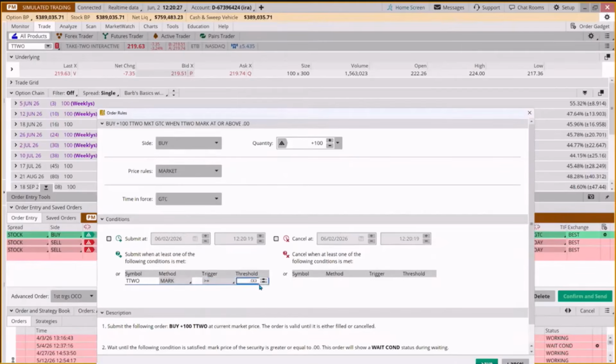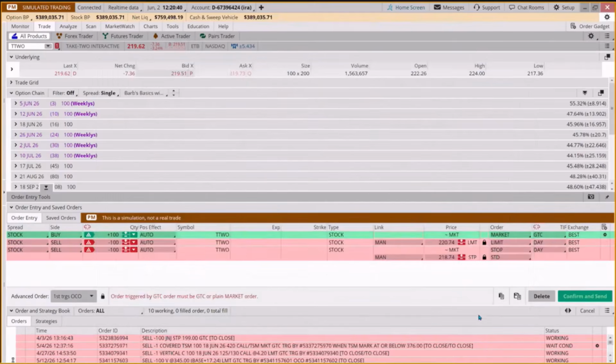In fact, we want it to hit 225 or above. So if it goes above 225, then we're in. And then we're going to put our exits at 245. So that's basically a swing target, the previous high, and our stop would be at 212.07.